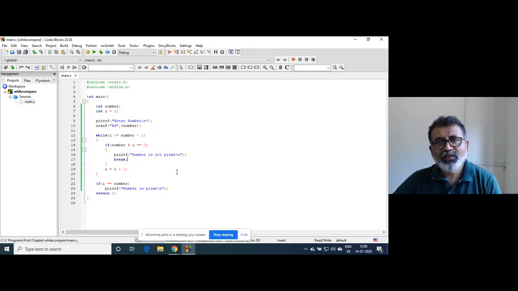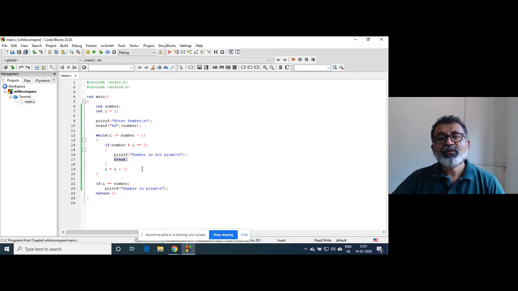In case of 49, as soon as we find that number can be divided by 7, there is no point going after that to 8, 9, 10 like that. So that is actually where the break is.